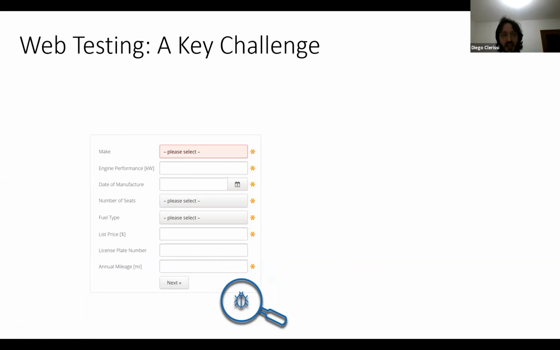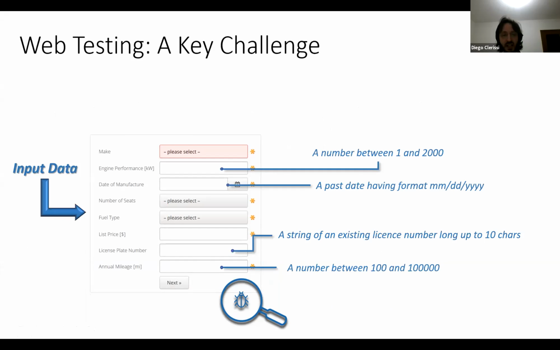For instance, if we consider this form, we can see a large number of constraints associated with the input fields, like ranges of integers that must be introduced, date formats, strings that must have a certain pattern and exist within the system, and so on.